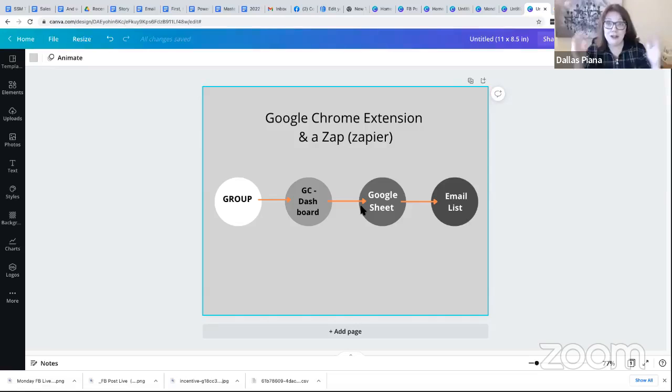The other thing you could do with this Google Sheet is use it as a CRM, a customer relationship manager. Based on how they answer, you can start having conversations with them and write down the date you contacted them and what they said. You can put notes in the spreadsheet about the people in your group, which is key. You want to get to know the people in your group. So I would definitely want to get something like this.